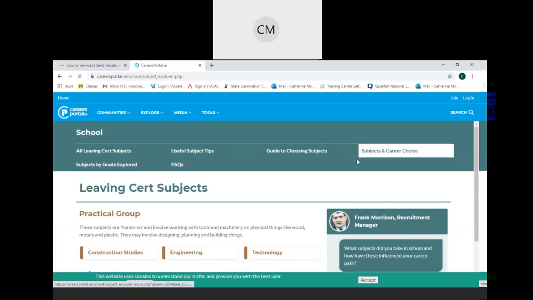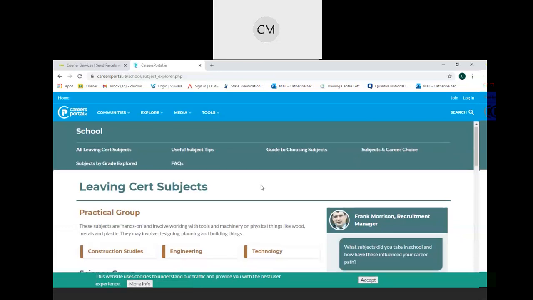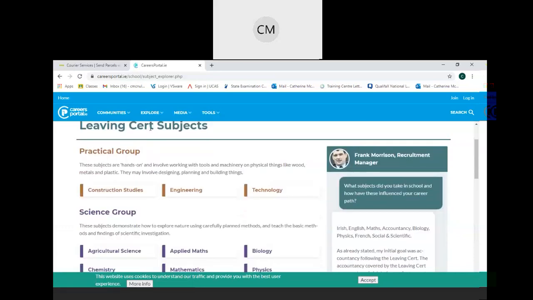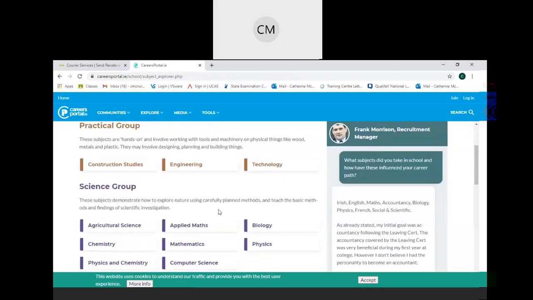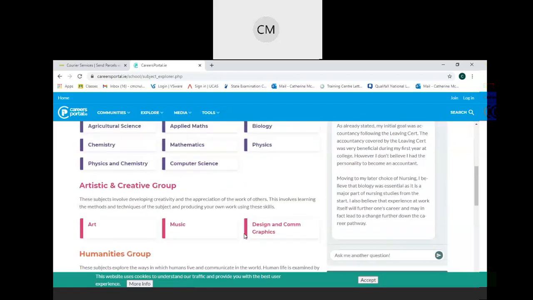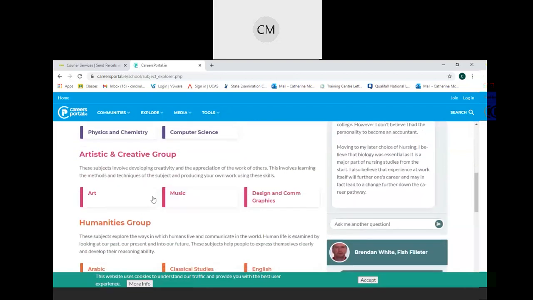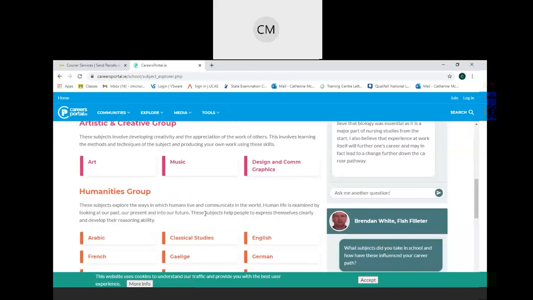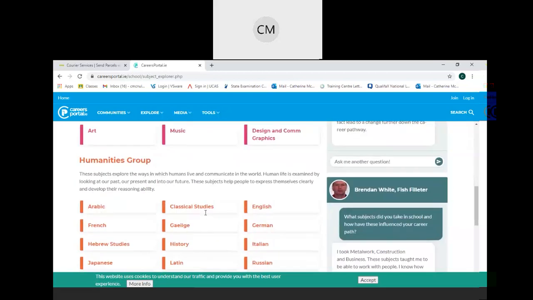So what you will see then is they have their subjects divided up into groups. They have the Practical Group, including Construction Studies, Engineering, Technology, and you can click on any of those for further information. Science Group, including Ag Science, Chemistry, Biology, Maths, Applied Maths, Computer Science, etc. Artistic and Creative Group, that would be your art, music, design and communication graphics, DCG.